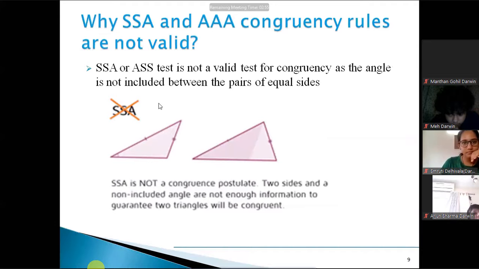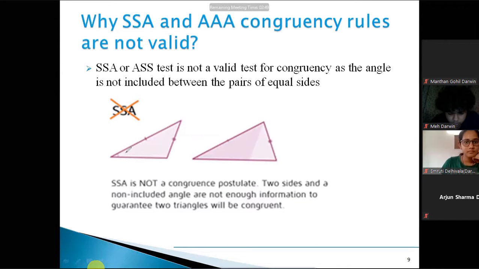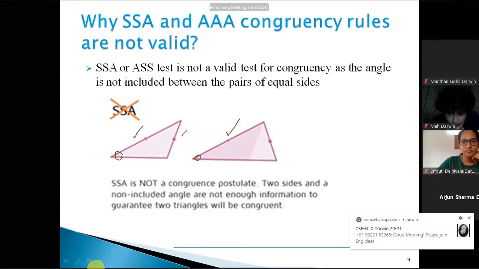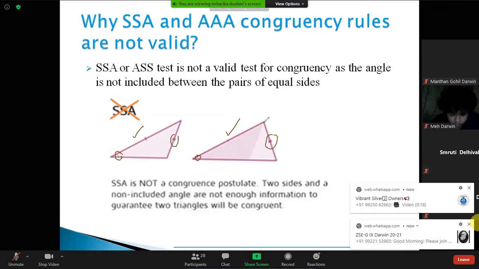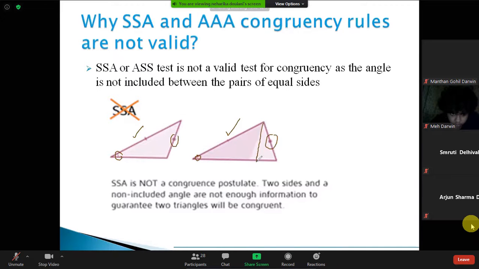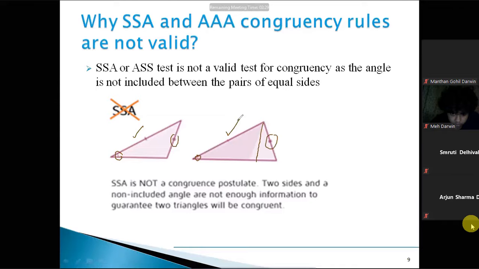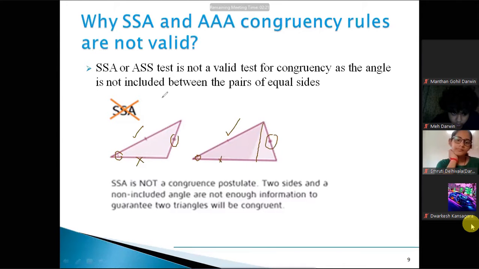Then if I'm discussing SSA or ASS, you can see in ASS, if I'm taking this angle equal to this angle, and this side equal to this side, and this third side is also equal to this one, they may not be equal if I'm changing the orientation. If I join this side here, the angle will remain the same, this side will remain the same, and the measurement of this side will remain the same, but the measurement of this side will change. So I can say that ASS or SSA will also not hold for congruency.